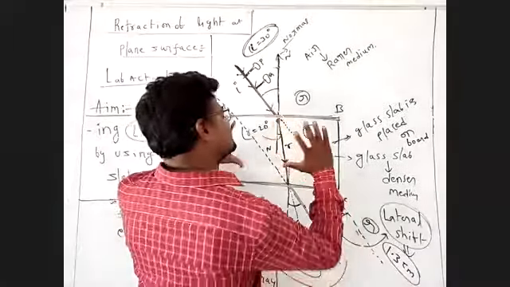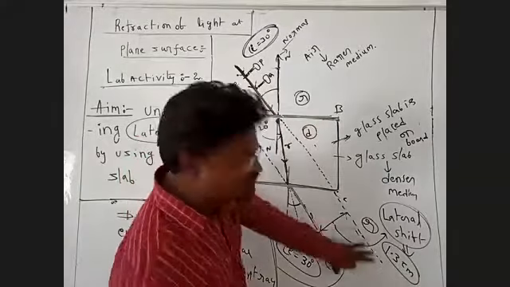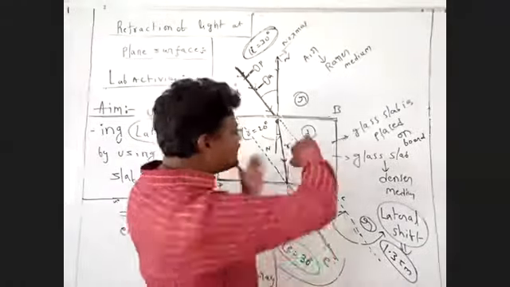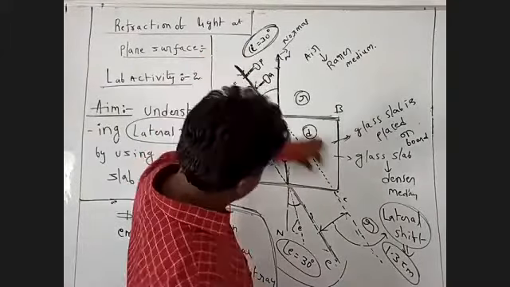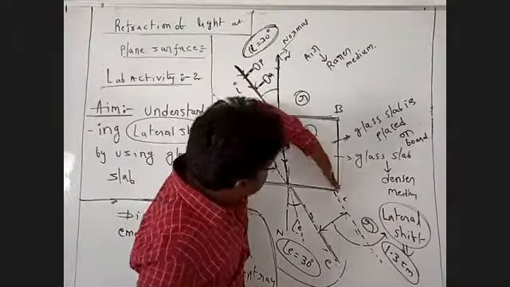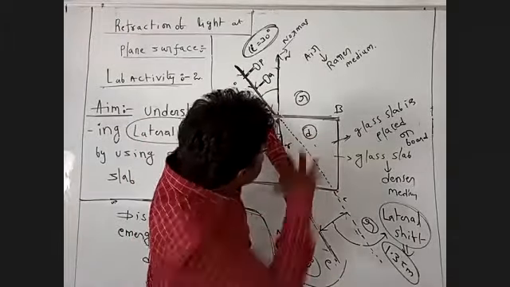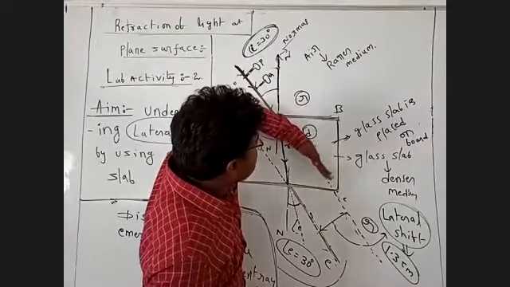Suppose the glass slab is present: light goes in this direction and bends away in this direction. Now the glass slab is removed, and the light goes straight. When the glass slab is present, the ray is shifting in this direction. When it is removed, it goes straight. When the slab is placed again, it shifts in this direction.